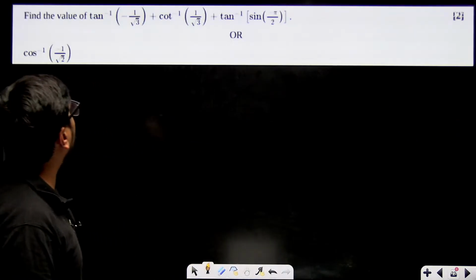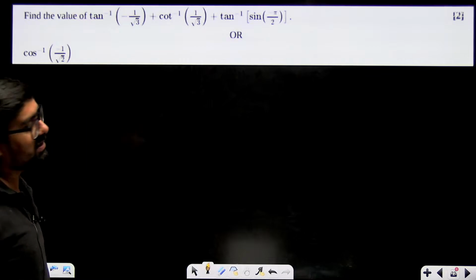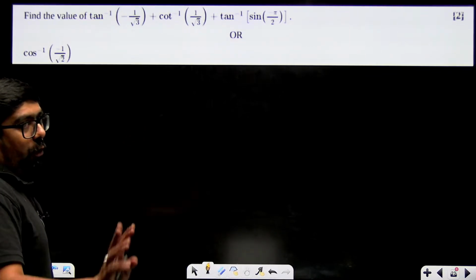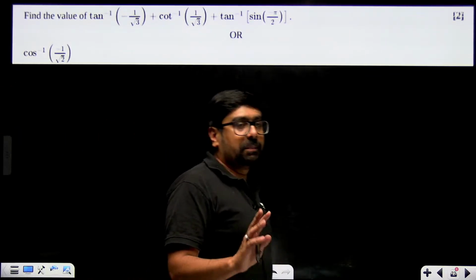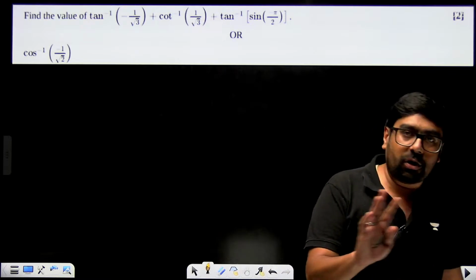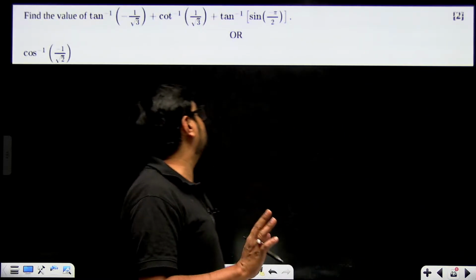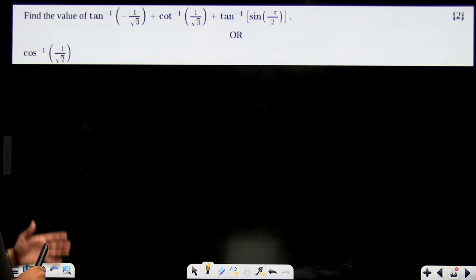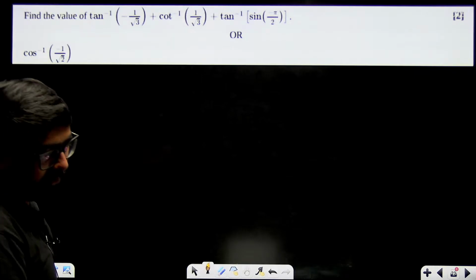Inverse, actually, more than property in your syllabus, these types of questions are there. Those formulas and all are not there. Tan inverse of a plus b, tan inverse of a minus b, these are not going to come in the exam. These are not mentioned in the syllabus. Okay, find the value of tan inverse. Come on, try finding this.